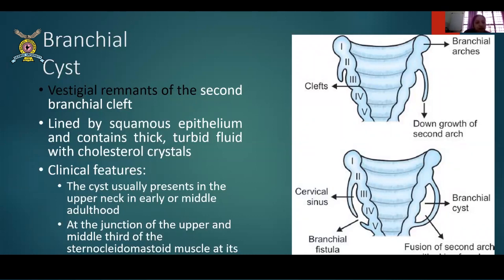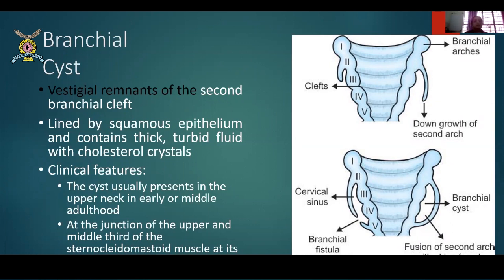So the features are, this is usually present in the upper neck in early or middle adulthood. At the junction of the upper and the middle third of the sternocleidomastoid muscle, you will see it. So this is very classical, somewhere in this line. Okay, so this is your sternocleidomastoid. At the junction of its upper and middle third, usually you will see these swellings. Many times they appear on both sides. Okay, sometimes it appears on both the sides.